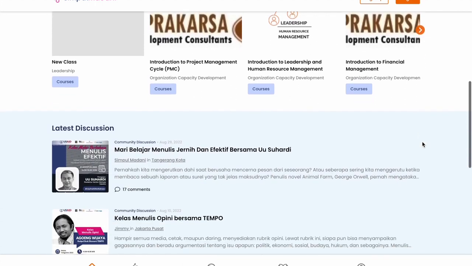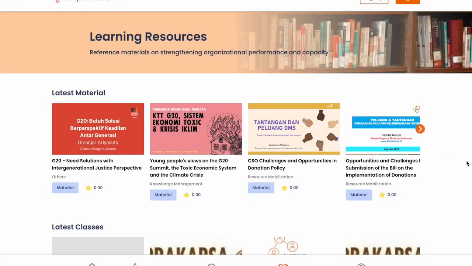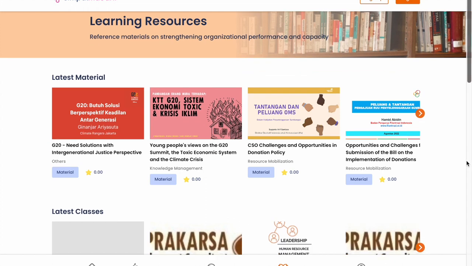So these are the learning resources we have to help communities develop themselves, so they can manage their projects better, or be involved in these actions and create even better impact.